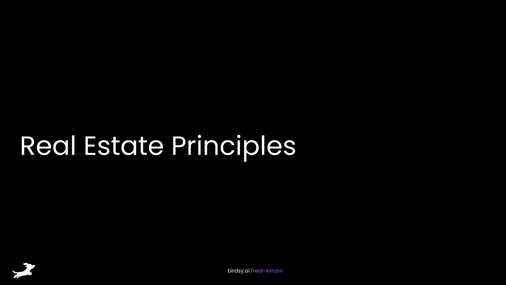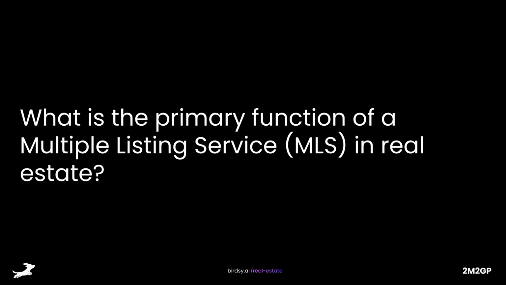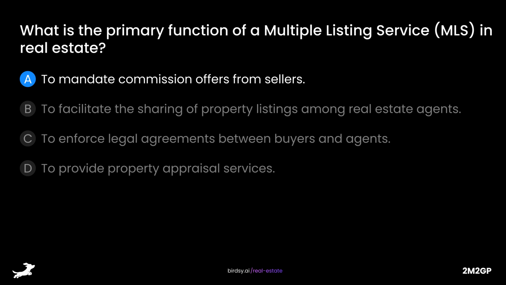Real estate principles. Basic concepts of real estate. What is the primary function of a multiple listing service (MLS) in real estate? Is it A, to mandate commission offers from sellers, B, to facilitate the sharing of property listings among real estate agents, C, to enforce legal agreements between buyers and agents, or D, to provide property appraisal services?